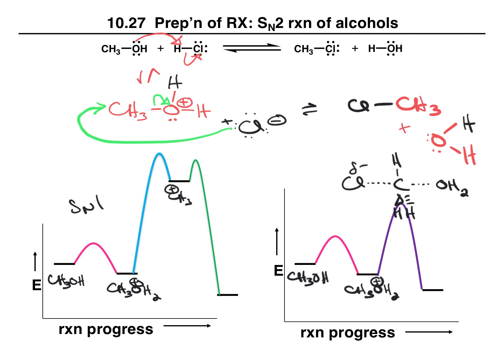The oxygen will have a partial plus, not the full positive charge that it had here. It will be somewhere in the middle where bond forming and bond breaking are occurring. Then as we proceed to the products, this bond completely breaks, this bond completely forms, and what we get is our product.